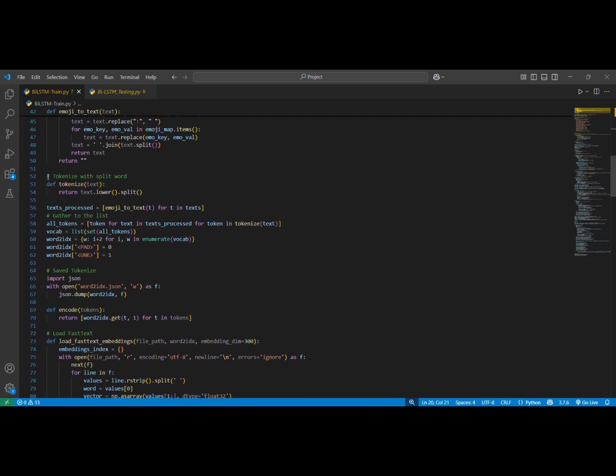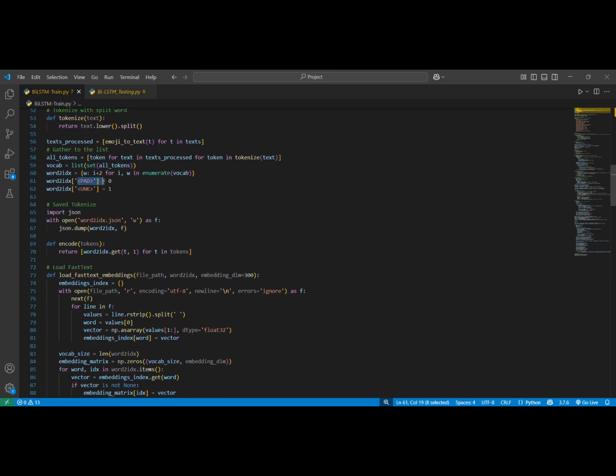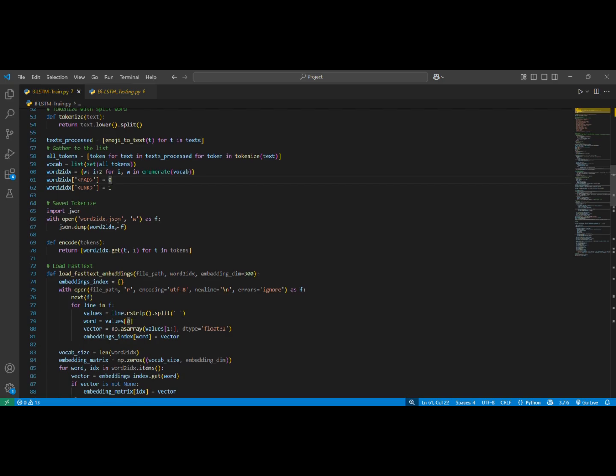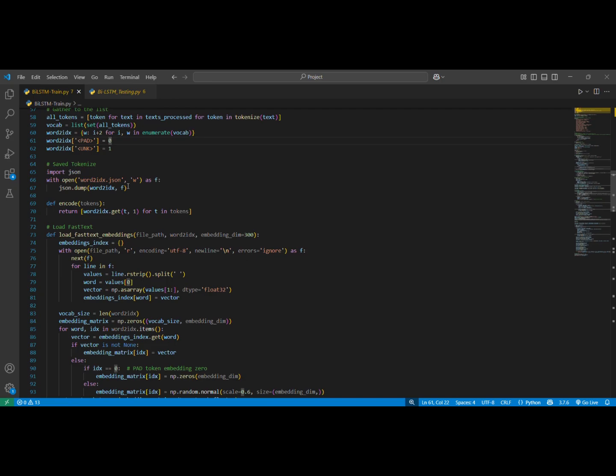Next, we have a tokenize function that will split the words, then gather them into a list, and all the tokens will be gathered into the list. PAD is for padding and UNK is for unknown words. Then we will save the tokenizer so the model can evaluate.